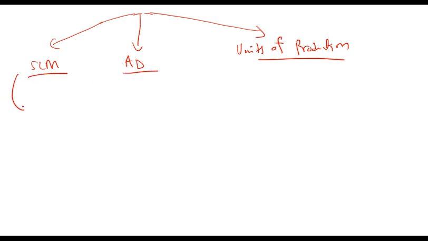What do you do in a straight line? In a straight line, you find out the depreciable value and you split it equally or evenly throughout the useful life. So for example, if I tell you that an asset's cost is $100 and its residual value at the end is $10, what is the depreciable value? Depreciable value is 100 minus 10, which is $90.